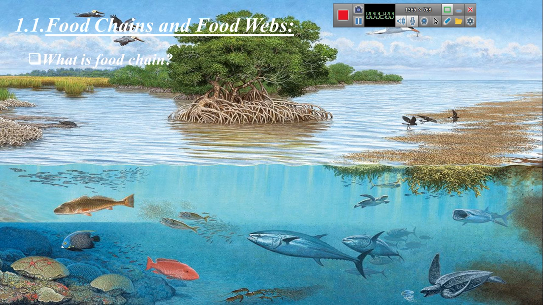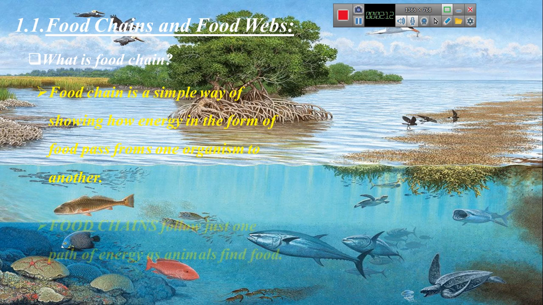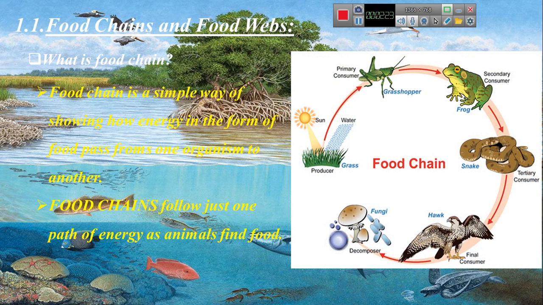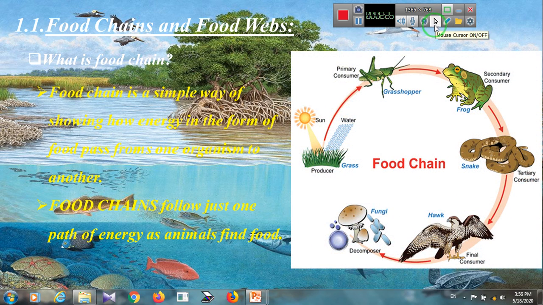What is a food chain? A food chain is a simple way of showing how the energy in the form of food passes from one organism to another. Or you can say a food chain follows just one path of energy as animals find food. Okay, you can see in this picture. This is a food chain that has only one path. Okay, there is only one way.